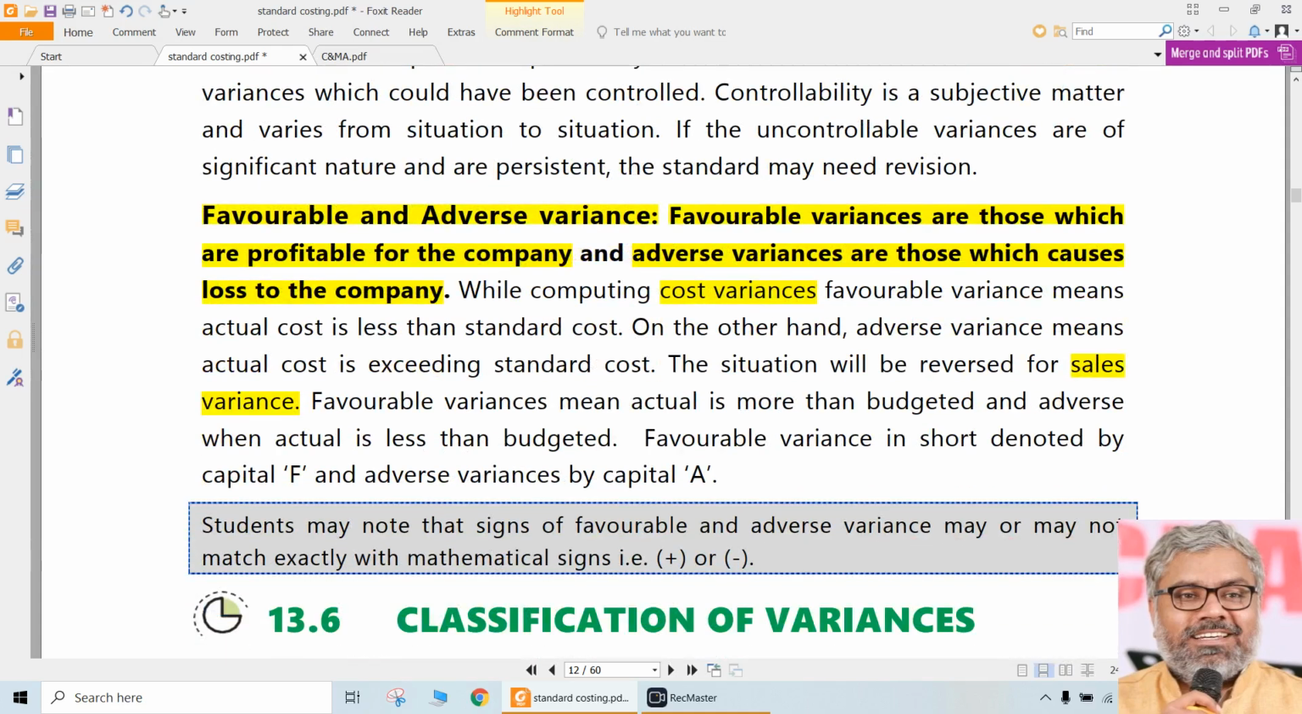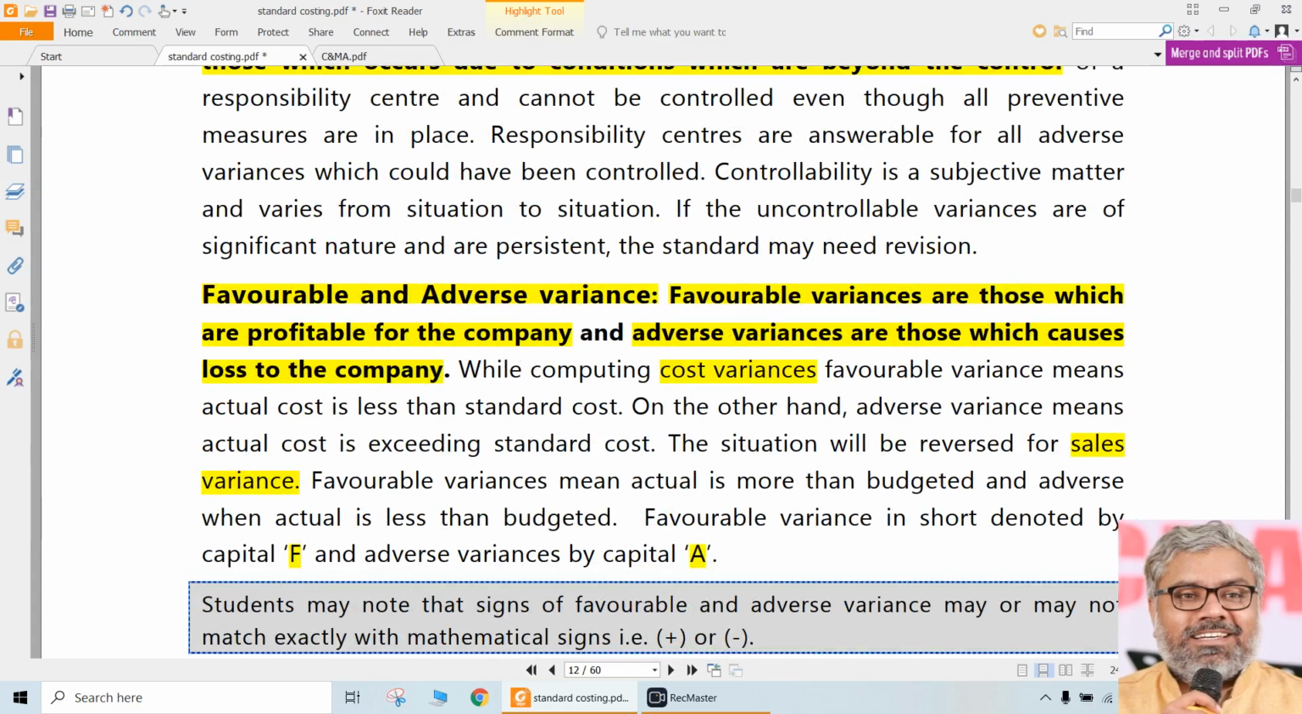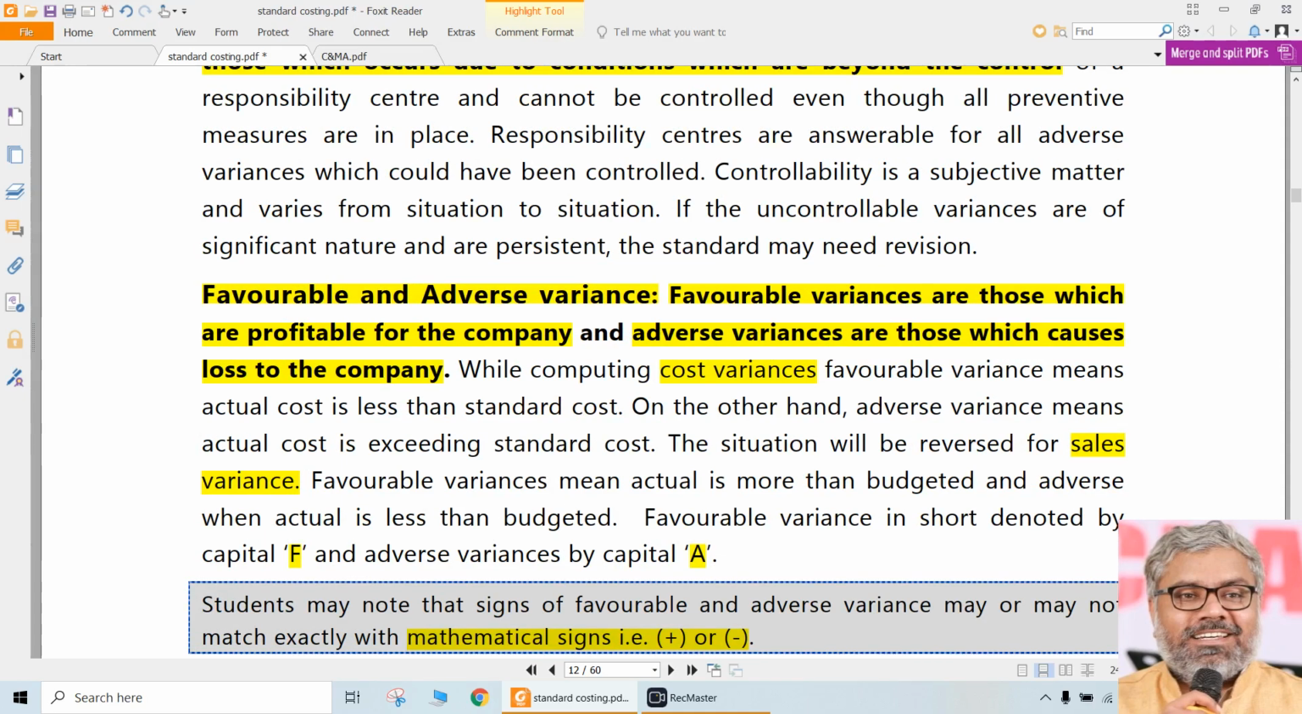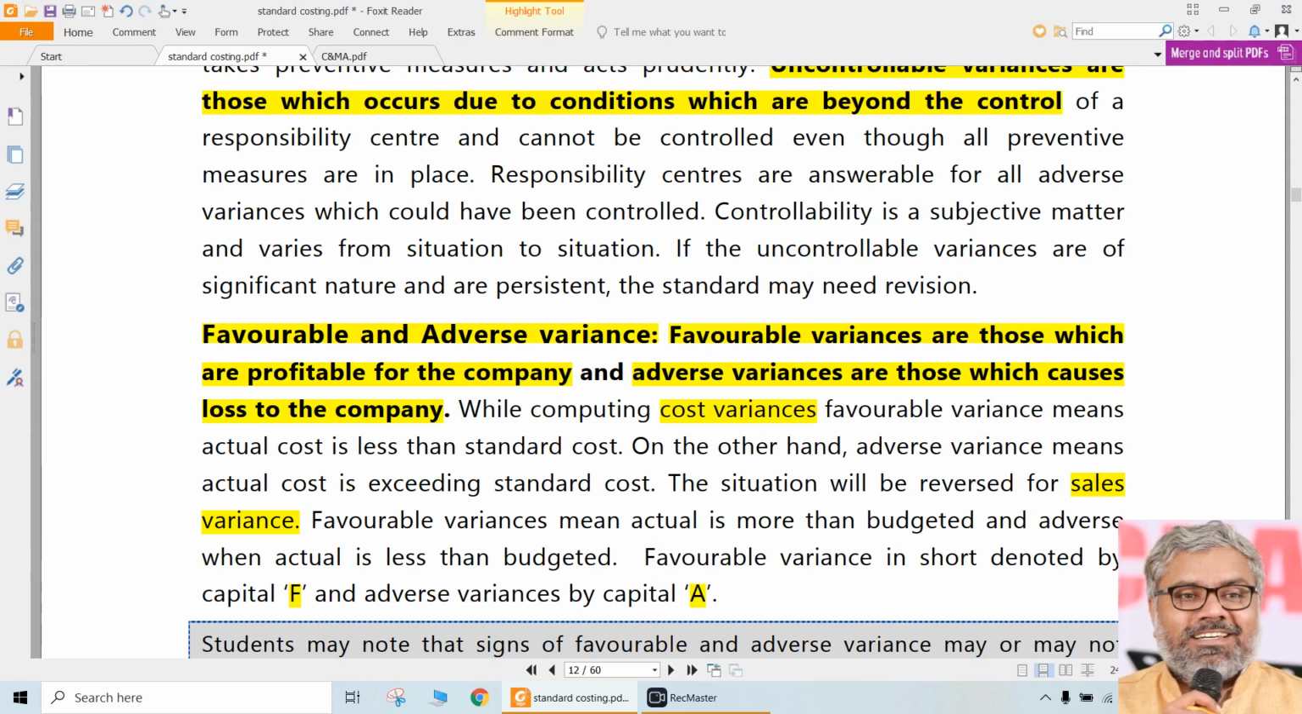Usually we denote them using these words: F means favorable, A means adverse. This is what we are going to use while solving the problems also. But once again, don't be obsessed with plus or minus. You have to know the actual concept of the variance whenever we calculate it. Minus means adverse, plus means favorable, not necessarily always. That depends upon how we define our formula. If our formula is reversed, then naturally plus and minus will also reverse. So don't be